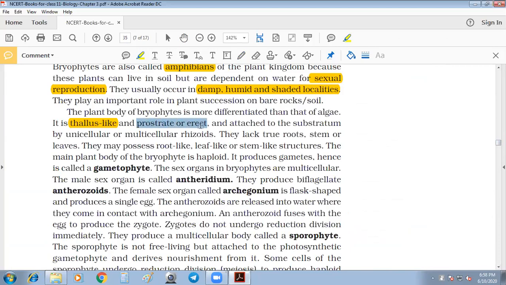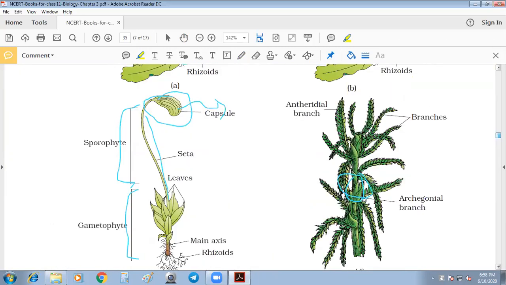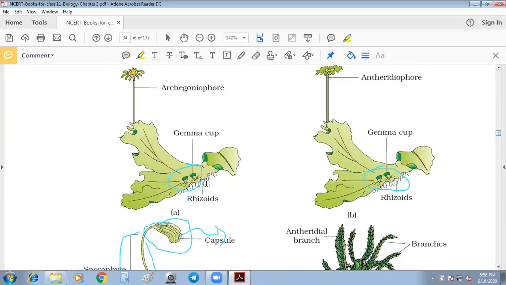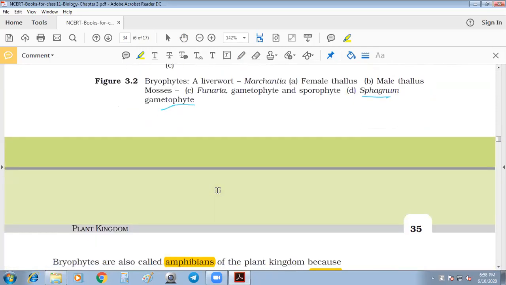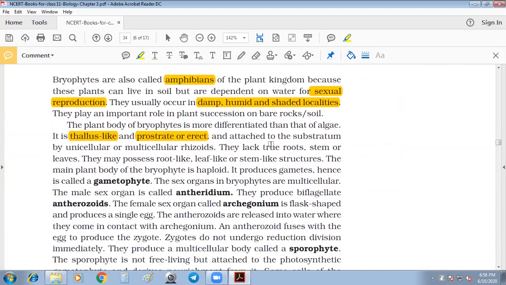So it is prostrate and erect. Erect means straight. It is attached to the substrate by unicellular and multicellular rhizoids. Rhizoids are root-like structures present in bryophytes. So here, see, these are the rhizoids, which are given for attachment to the substrate. Substrate means some type of host-like structure, from which it takes some nutrition.